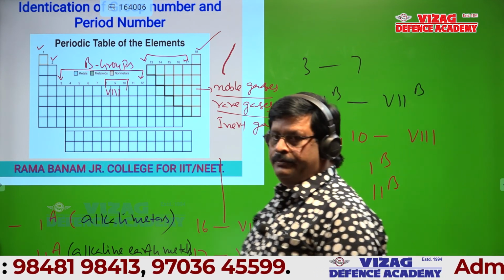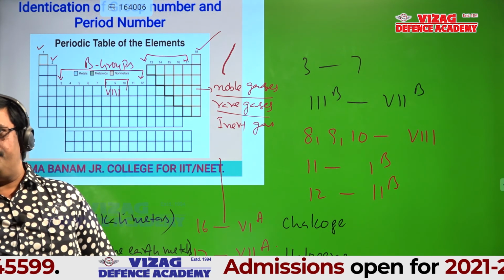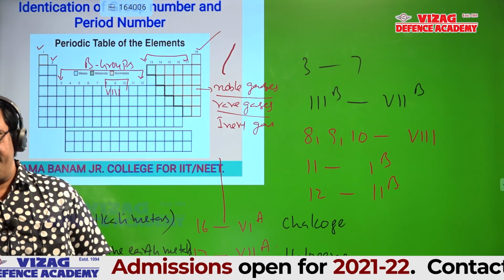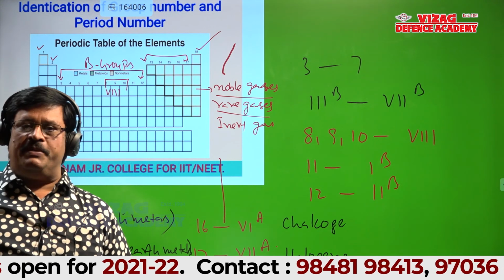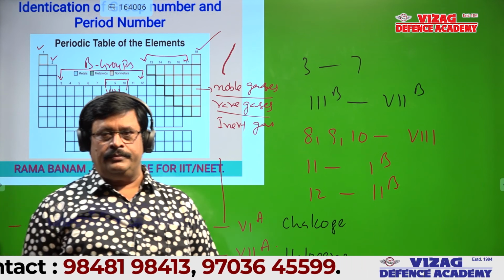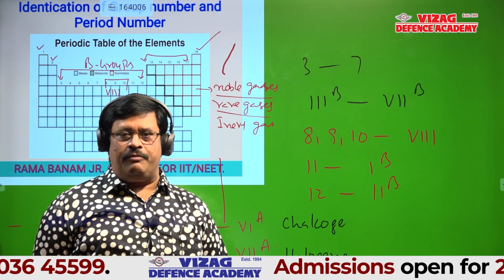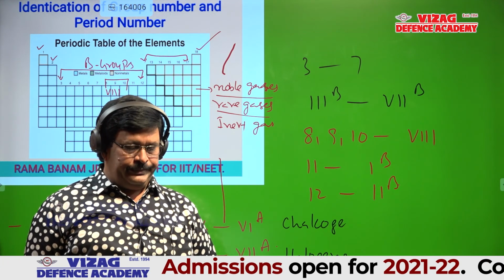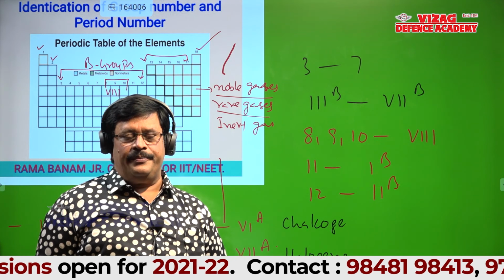Sir, column number 3 to 7, 3B to 7B. 3B, 4B, 5B, 6B, 7B. Okay, sir. 3 is 3B, 4 is 4B, 5 is 5B, 6 is 6B, 7 is 7B. Okay, sir. 8, 9, 10 come under the 8th group and 11 is 1B, 12 is 2B. Is it okay, students?